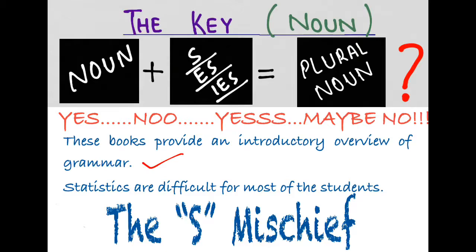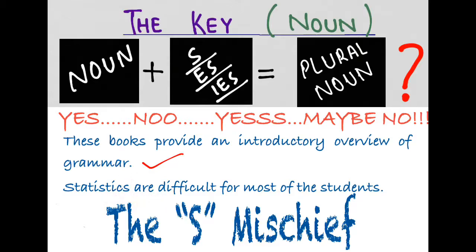Look at the next sentence now. Statistics are difficult for most of the students. Now we have the form of be here. We do not have any lexical verb. It is just a state of being. Something is or are. So a casual glance at the sentence seems to suggest that there is no problem here, as the verb itself seems to be plural. The verb is plural, there is no problem.